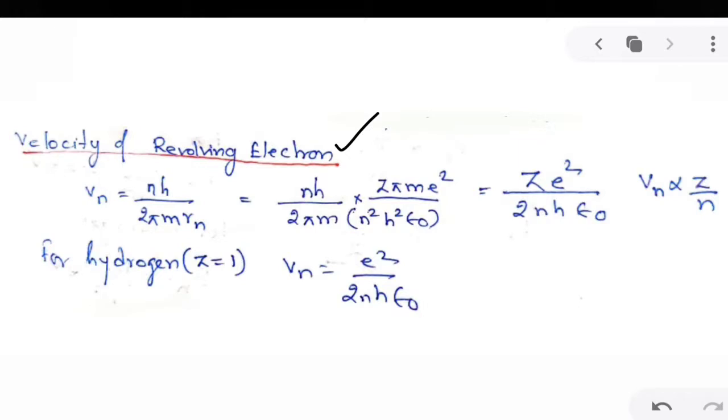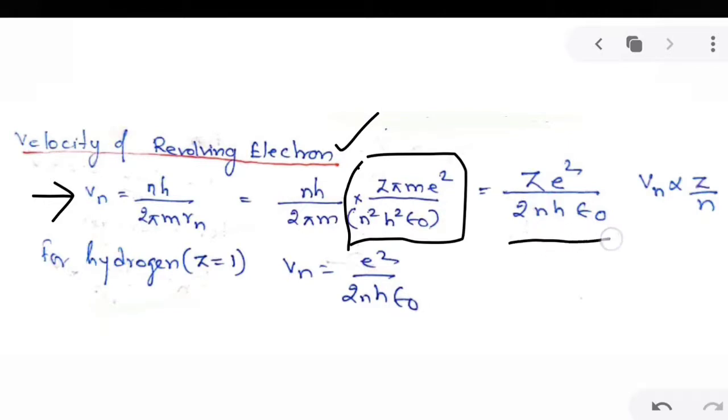Okay. Now we have this expression from Bohr's quantization condition, Vn equal to nh by 2 pi m Rn. Now this Rn is the radius of the nth Bohr orbit. The radius of the nth Bohr orbit we have already got, so we have substituted that value over here. Simplifying, we have Vn equal to this result, Z e square divided by 2 n h epsilon naught.